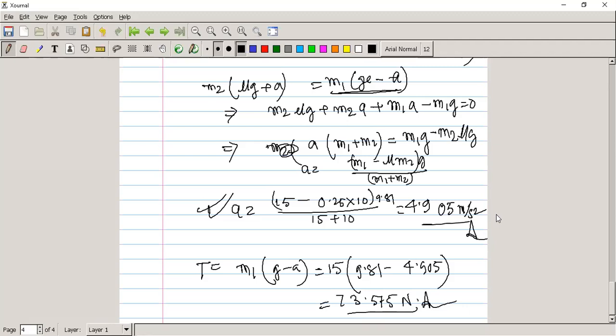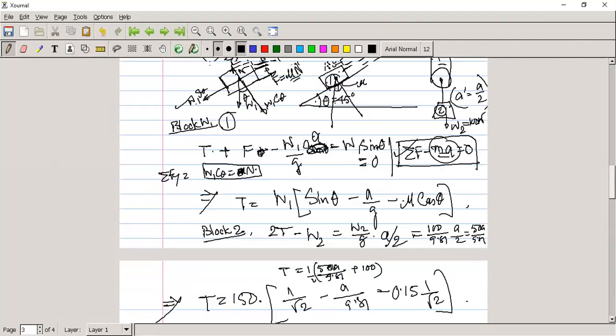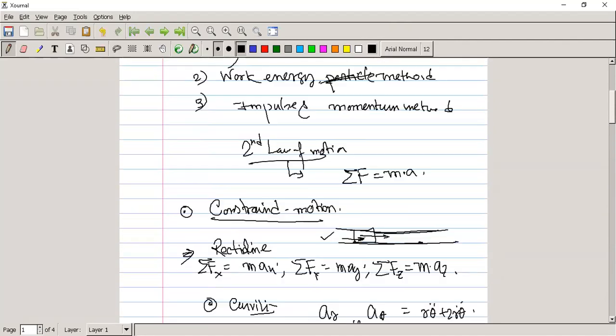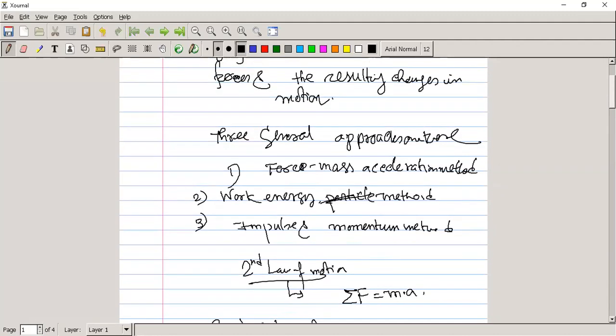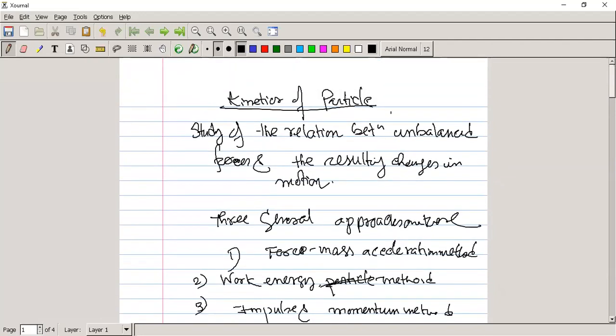Here, anyone have any confusion? So today we solved one problem and another problem, two problems in total, and the D'Alembert's principle, constrained and unconstrained motion, and the different approaches, just their names only. And this is the new chapter, the kinetics of particle.